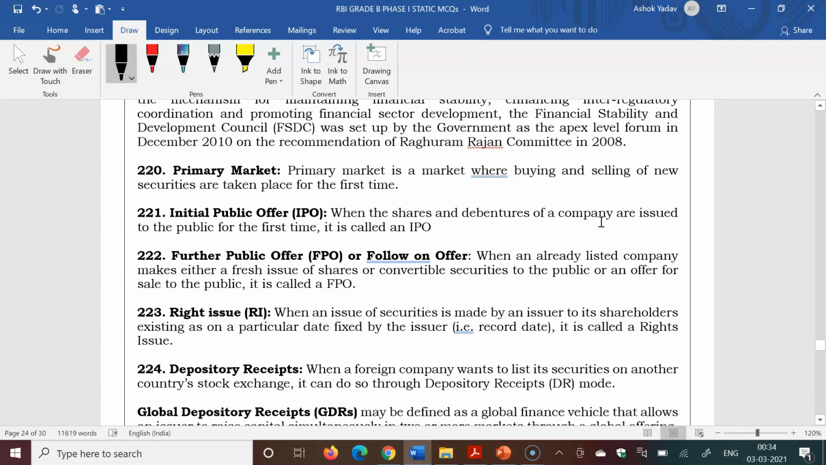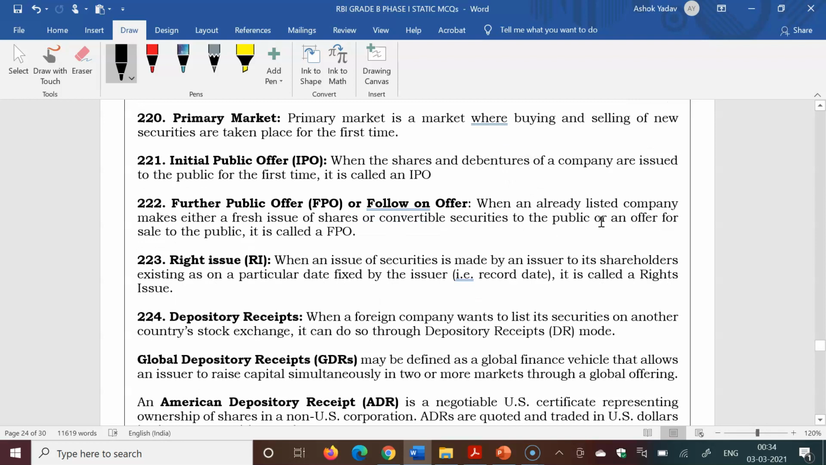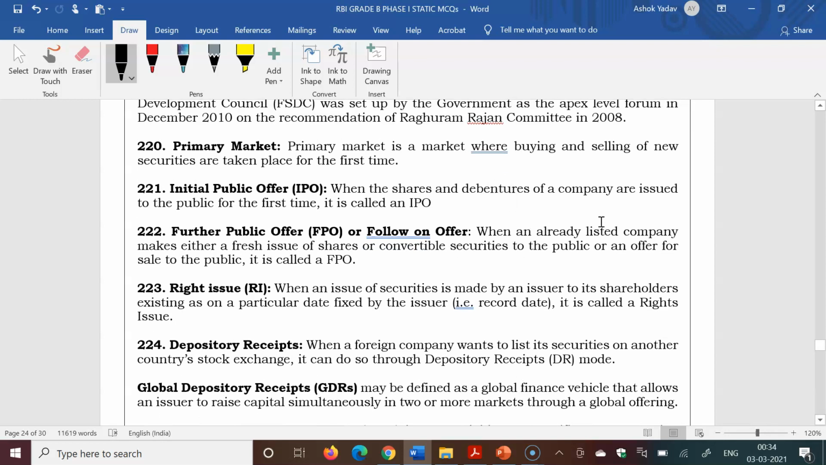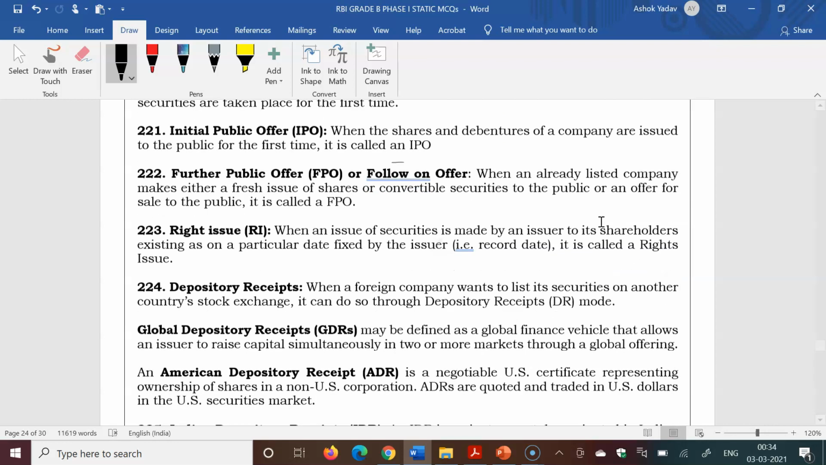Primary market is the market where buying and selling of new securities take place for the first time, and secondary market is where the IPO, once it is issued to the public, is then traded after allocation. When the shares and debentures of a company are issued to the public for the first time, it is called an IPO.